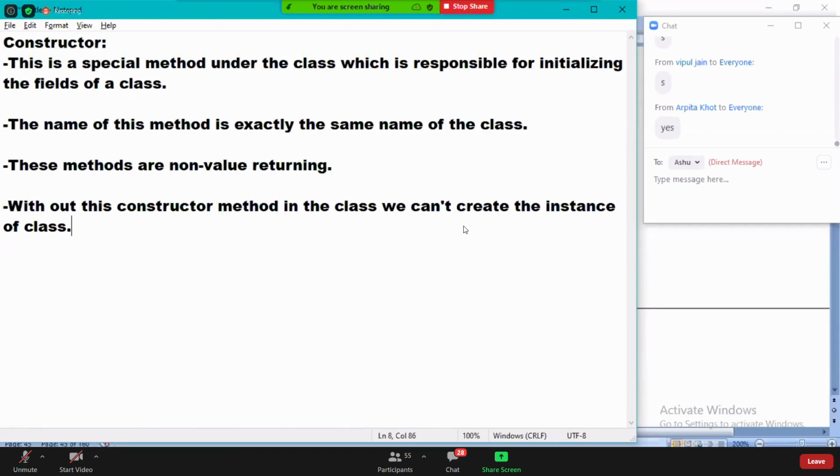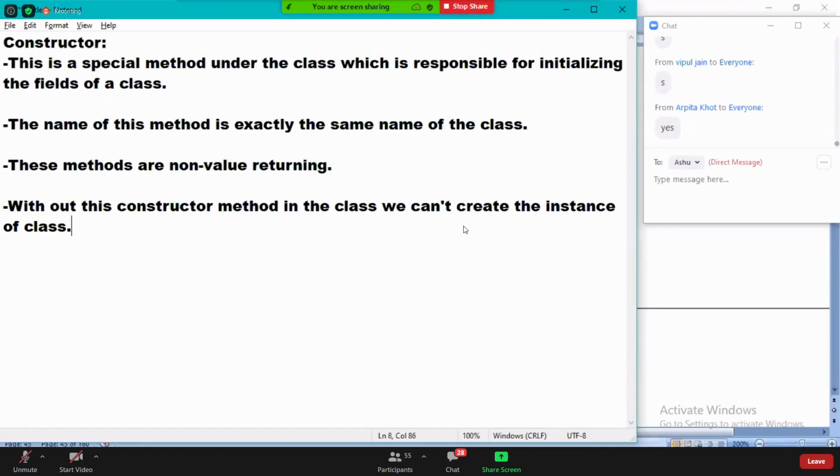All of you, carefully listen to this. What is that? Without this constructor method in the class, we cannot create the instance of class.